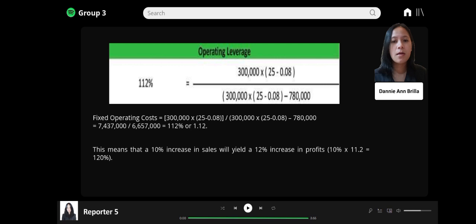This means that a 10% increase in sales will yield a 12% increase in profits. 10% times 1.12 equals 11.2%.